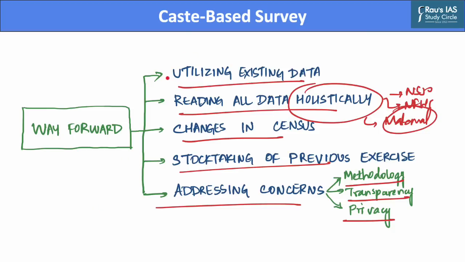Hence, utilizing the existing data on castes, reading all the different datasets holistically, inculcating changes in the census exercise, stock taking the previous exercise, and addressing the concerns related to methodology, transparency, and privacy will enable the caste-based census to facilitate effective policy work, and it will further help academia map social inequalities and social changes with respect to Indian society. Hence, this was all for today's discussion on caste-based survey.